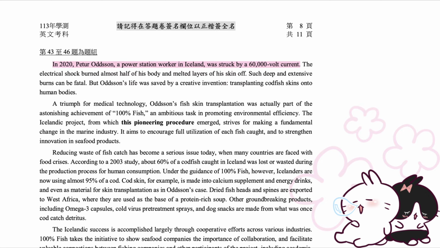In 2020, Pedor Oddsson, a power station worker in Iceland, was struck by a 60,000-volt current. The electrical shock burned almost half of his body and melted layers of his skin off. Such deep and extensive burns can be fatal. But Oddsson's life was saved by a creative invention, transplanting codfish skins onto human bodies.